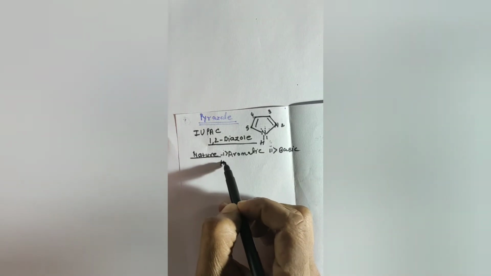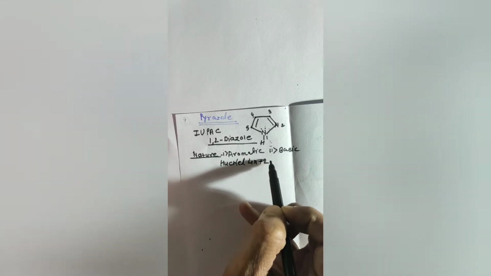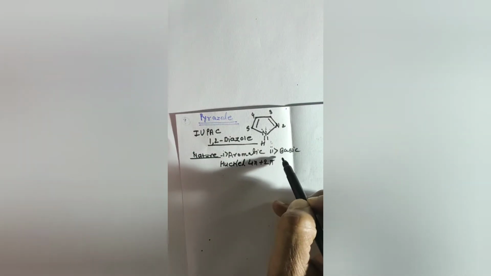It is aromatic in nature, it means that it follows the Huckel 4n plus 2 pi electron rule. Means if the compound has 2, 6, 10, 14, 18 electrons, then we call it aromatic.